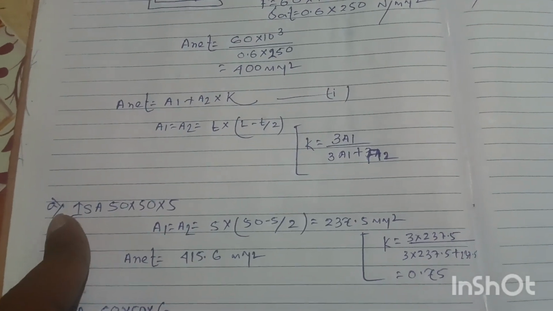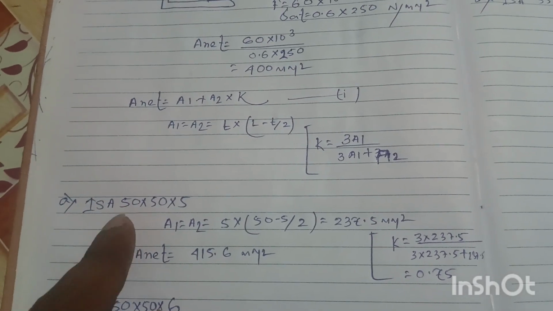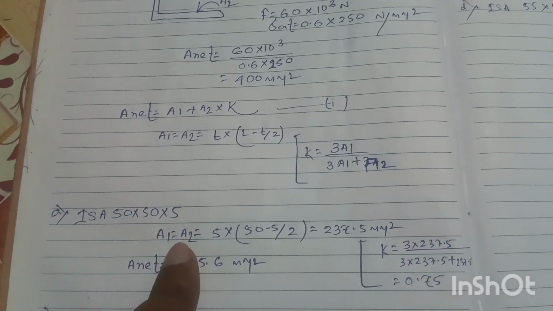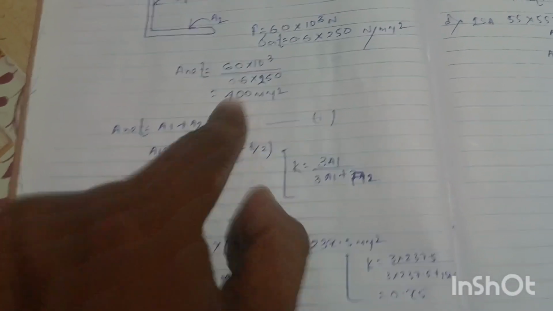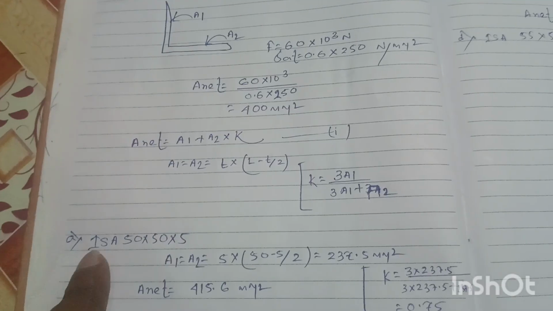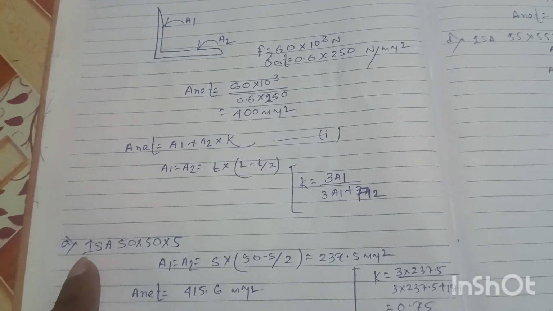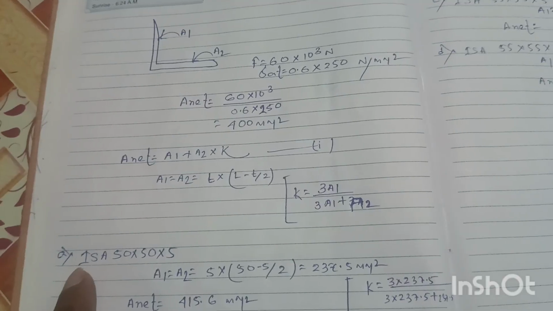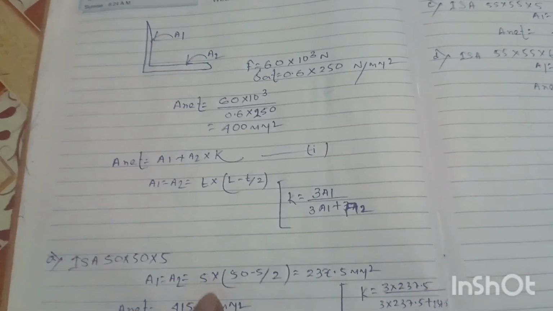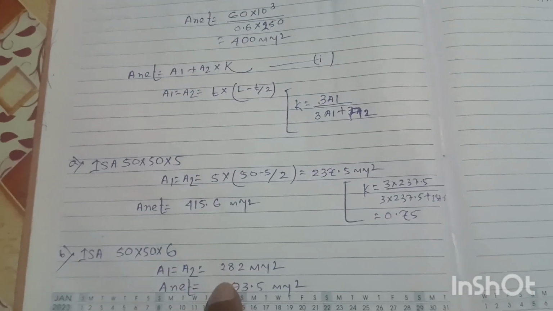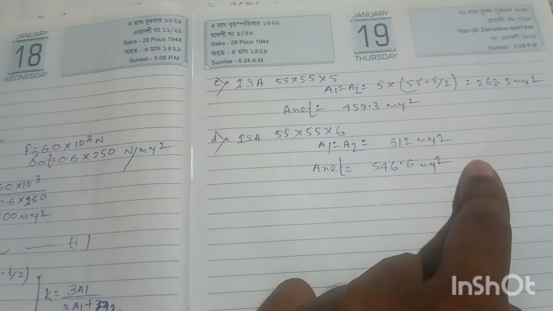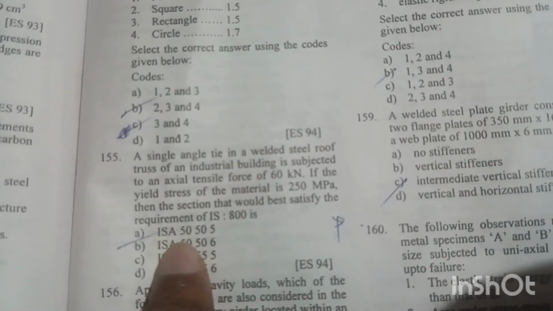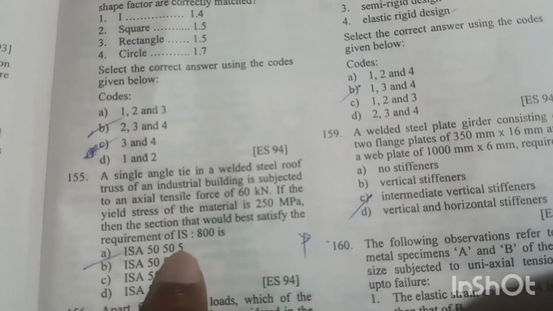So we will choose the section whose area is close to this area. So section A, ISA 50 into 50 into 5, whose area is 415.6 millimeter square, is close to this area. So this section will be very effective in case of steel roof of industrial building, because it will also be economical. Other sections whose areas are larger than this are uneconomical. So the section given at option A, ISA 50 into 50 into 5, is the right answer.